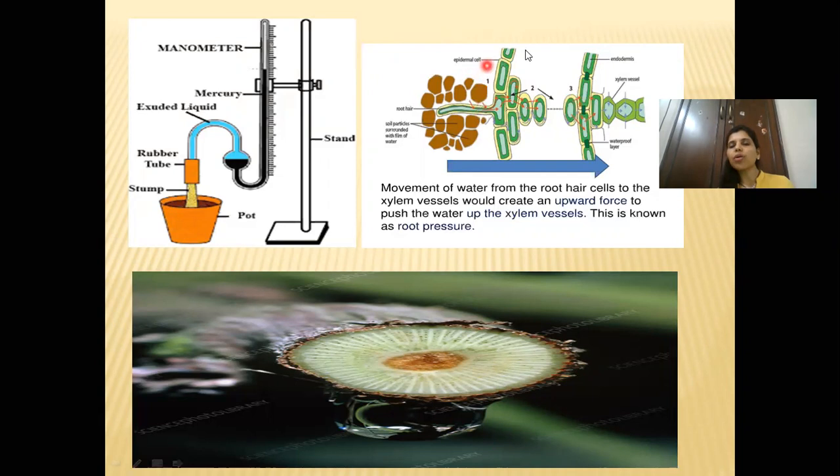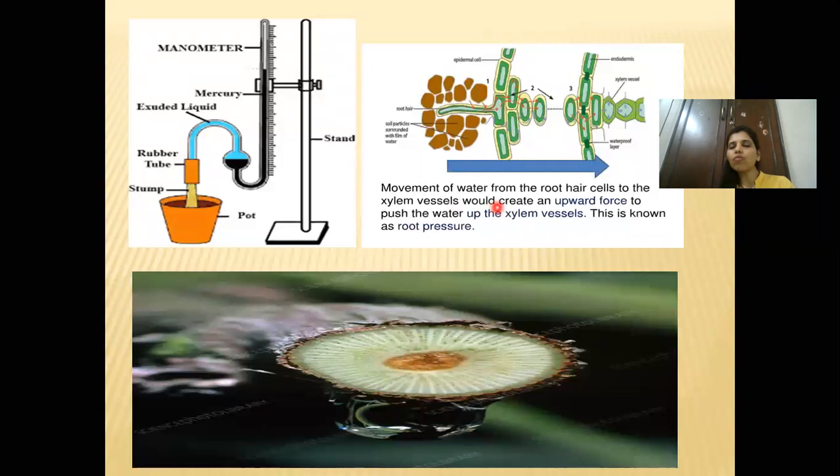When it is moving from one layer to another, alternate turgidity and flaccidity takes place, as I had shown you. The first cell will swell, and then the water from that cell will pass to the second cell. So the first cell will become flaccid, the second cell will become turgid, and then from the second cell it will move to the third cell, and accordingly alternate turgidity and flaccidity takes place.